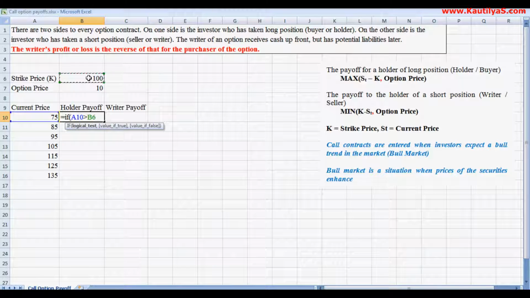The strike price we make constant, because if the current price is greater than the strike price, then he makes a profit. So we find the difference, current price minus strike price. Make the strike price constant by clicking function key F4. Now what happens if the price is not greater than the strike price? Then he incurs a loss, that is, his loss is the option price. So minus 10 rupees. Again make this constant by clicking function key F4.